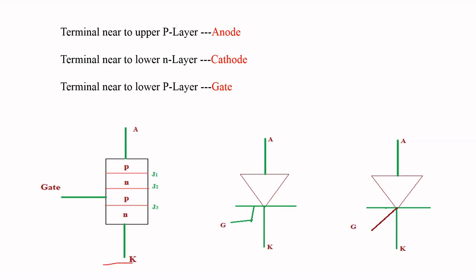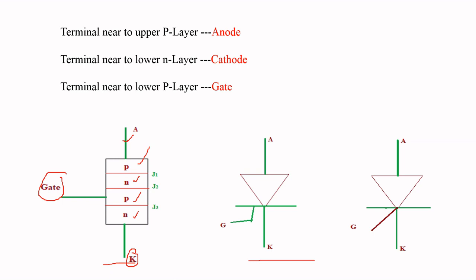This is the construction of SCR, and these two are the electrical symbols of SCR. Here these are the 4 layers, that is P, N, P, N, and these are the 3 terminals: this is the first terminal, this is the second terminal, and this is the third terminal.